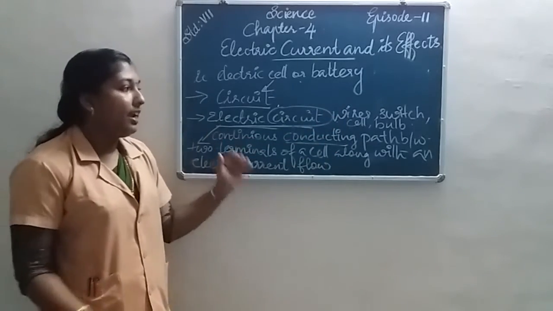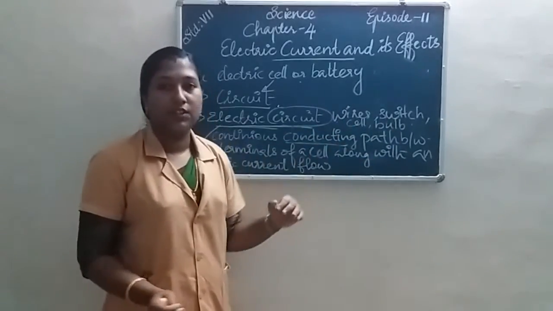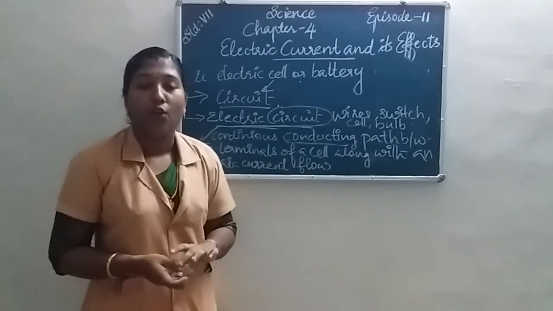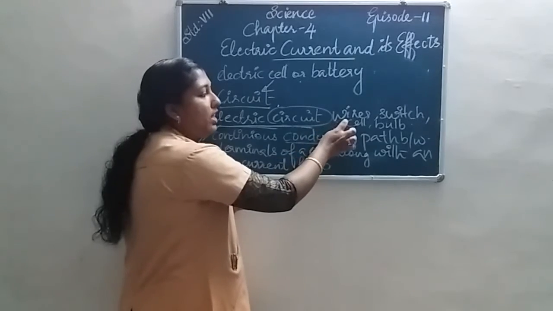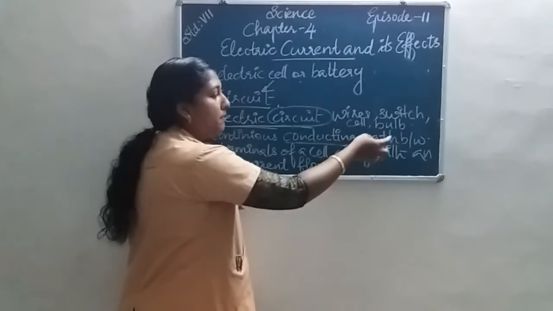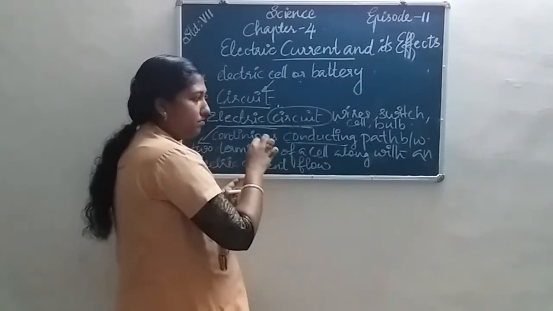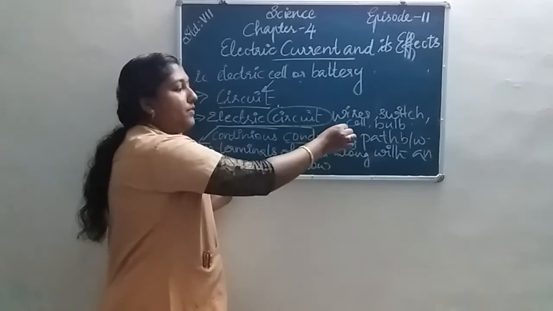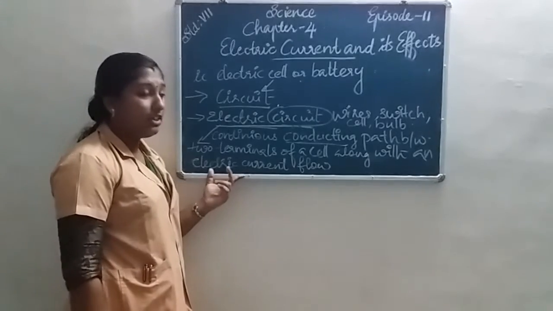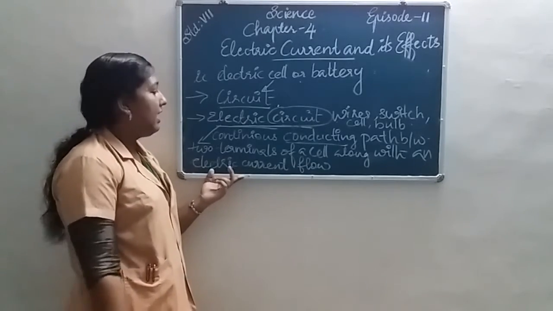Then we connect these components using wires. It makes a circuit. Then a continuous conducting path between the two terminals of a cell along with an electric current flow is known as an electric circuit.